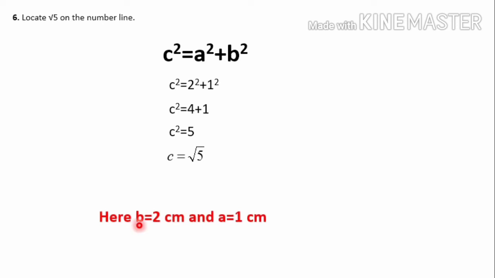So here b is equal to 2 centimeter and a is equal to 1 centimeter. Two sides we have got, one is 2 centimeter and another one is 1 centimeter. These are the two sides of the right triangle. Then the hypotenuse we will get it as root 5 centimeter. So the basic plan is like this. We have to form a right triangle and the base length is 2 centimeter. Means we have to form a right triangle OAB and the length of OA should be 2 centimeter. Means from 0 to 2 we have to take it as OA.